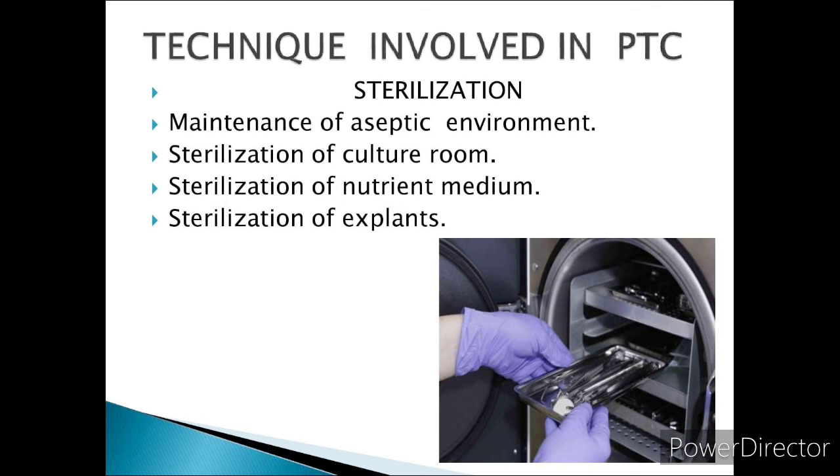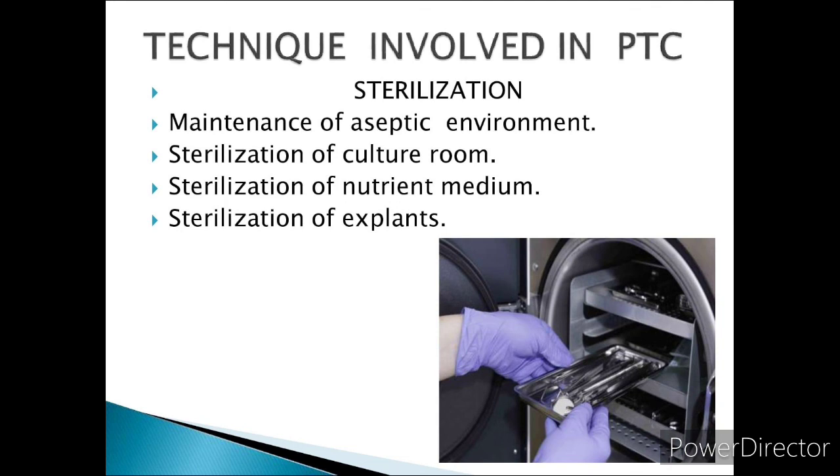So first we sterilize the floor and walls with detergent, then with 2% sodium hypochlorite or 95% ethanol, and then the laminar airflow cabinet with 95% ethanol and UV radiation for 15 minutes.